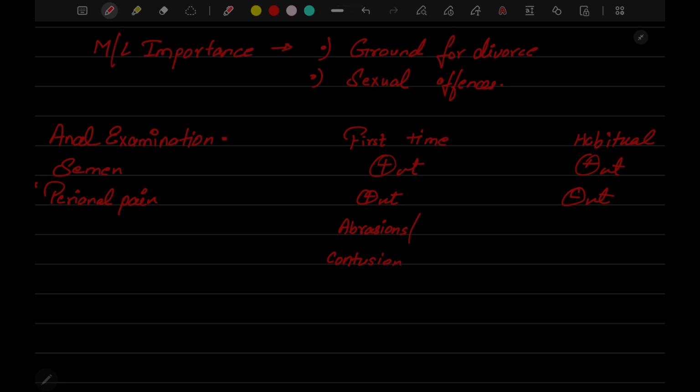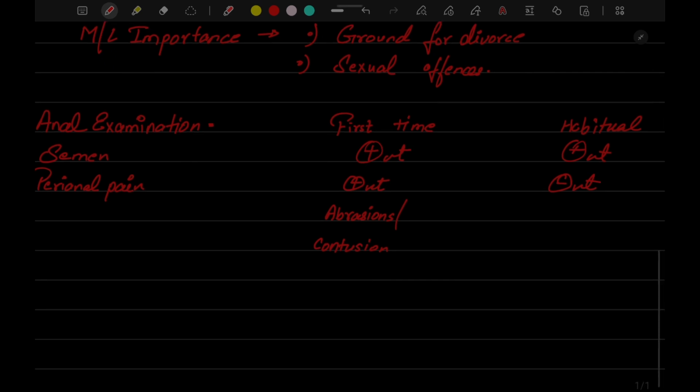If it's a non-habitual passive victim, there will be abrasions and contusions around it. But if the victim is habitual of anal sex or sodomy, then the lining and skin of the perianal region will be thickened due to friction. Due to repeated anal sex, the skin around the anal region will get thickened and keratinized.